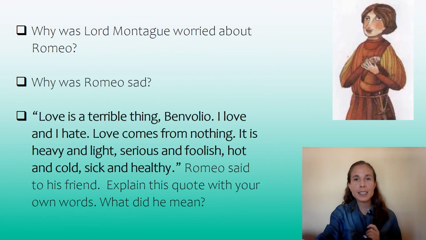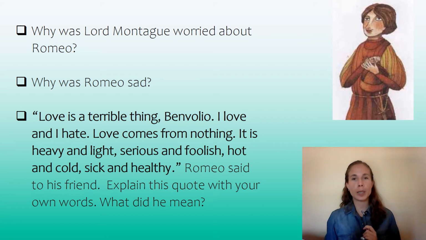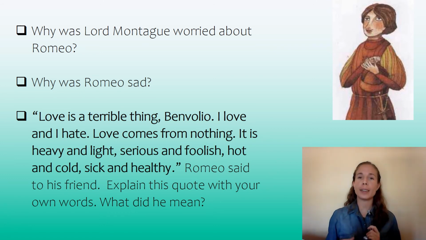Now, as soon as this scene is over, we see Lord Montague talking to Benvolio because he's really worried about Romeo. He hasn't seen him, he's been at home a lot, he looks sad, and Benvolio promises to find out. So Benvolio asks Romeo why he's so sad, and Romeo explains that he's in love, or out of love, because he loves Rosalind, who doesn't love him back.